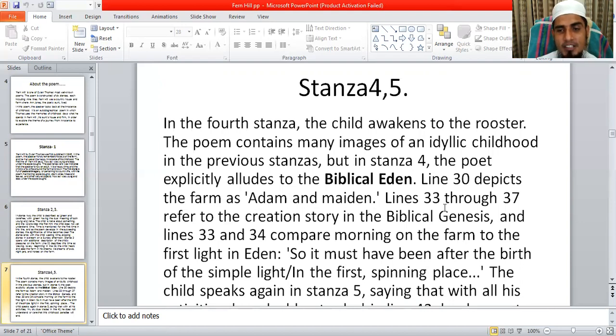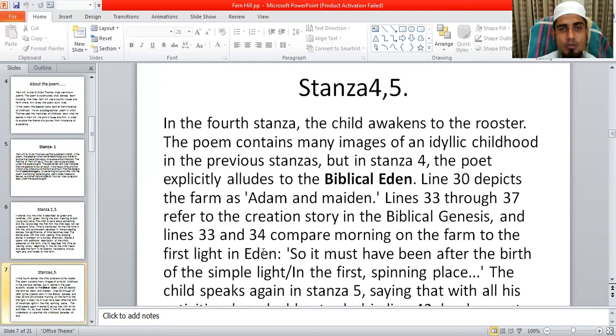Lines 33 to 37 refer to the creation story in the biblical book of Genesis. Lines 33 and 34 compare morning on the farm to the first light in Eden.